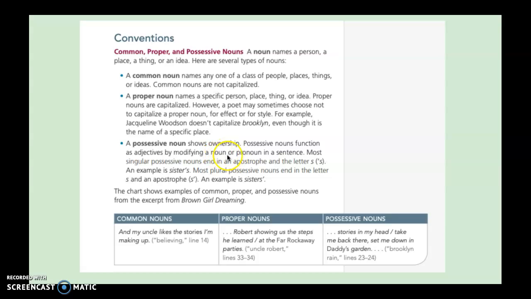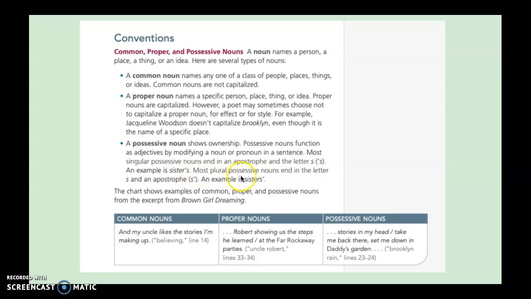So you can have singular possessive, which means it's one person. My sister is one person, right? So if I was talking about my sister's toy, I would use an apostrophe S at the end of sister. So it would look like this, sister's.